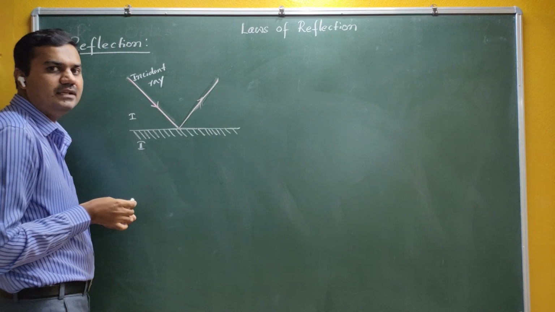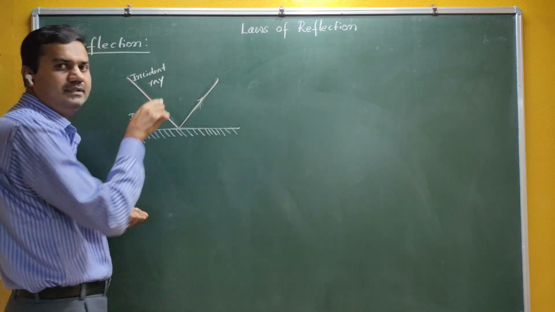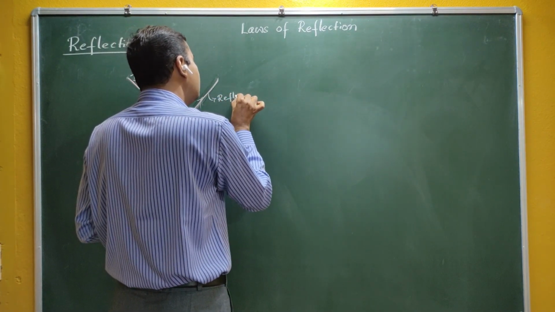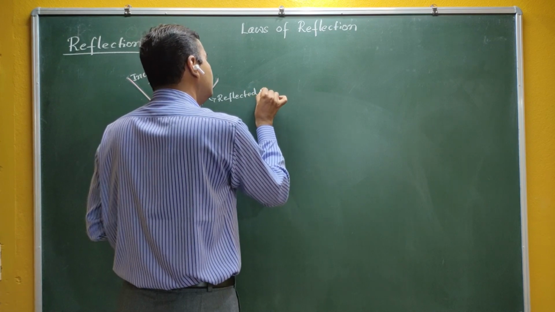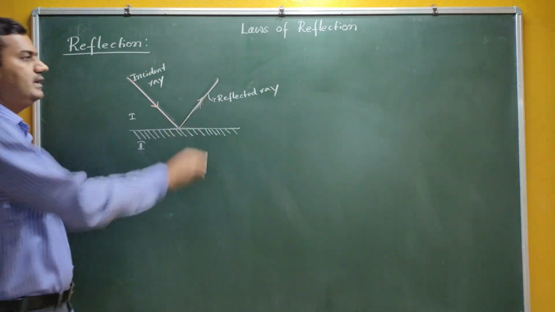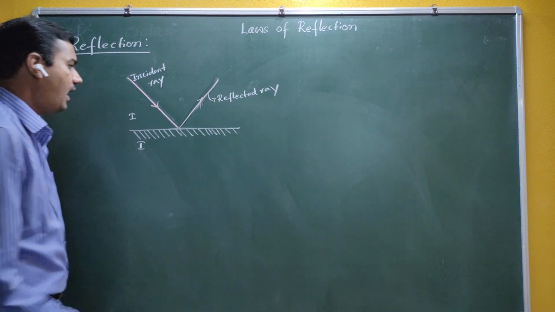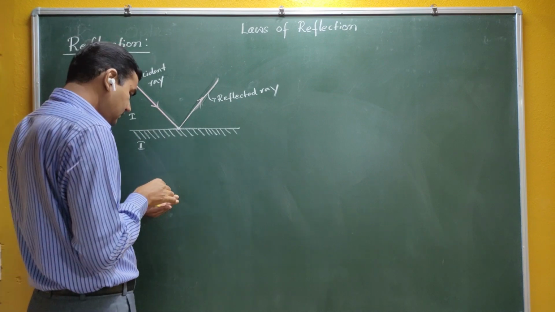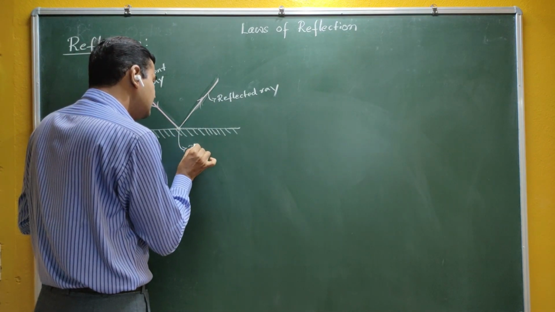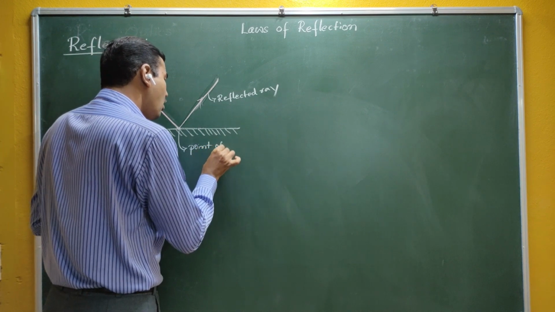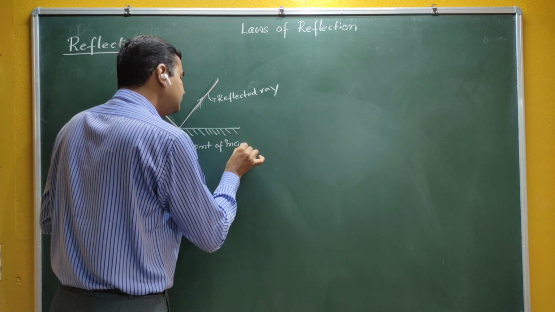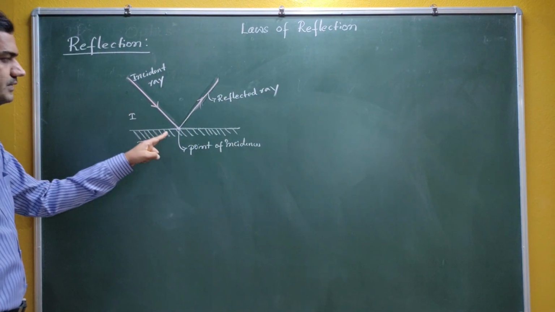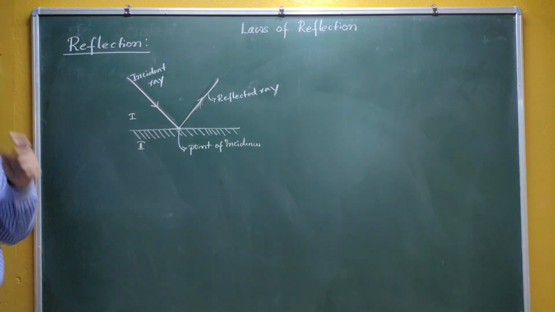This phenomenon is called reflection, therefore this particular ray is called the reflected ray. This incident ray falls at one point on the mirror, and that point is called the point of incidence. So this is the incident ray, this is the point of incidence, and this one is the reflected ray.